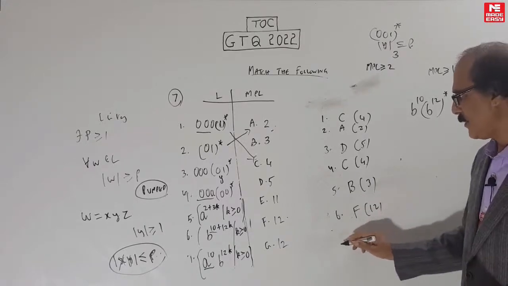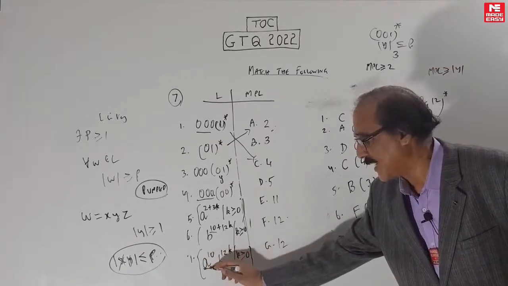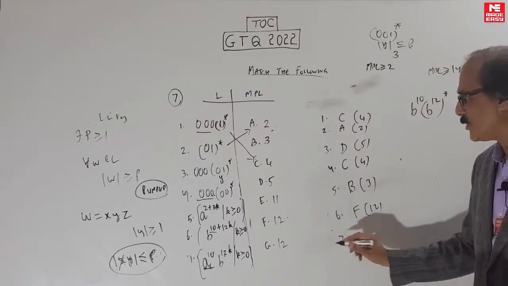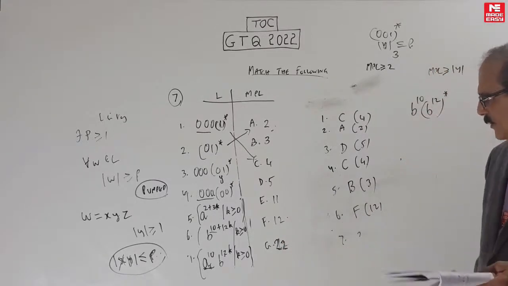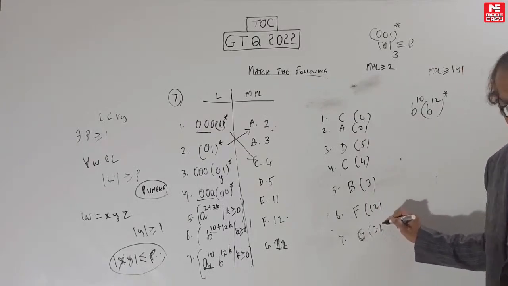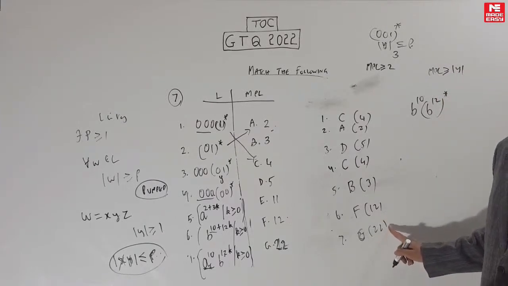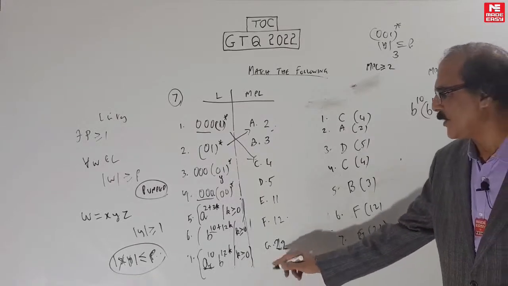Here it is 12. But this last one, you won't be able to shift this side. So this 10 you have to take, plus 12 also you have to take, it will become 22. So G is 22. By mistake I wrote 12 here. So this is F and this is G. That is 22. G will be 22.